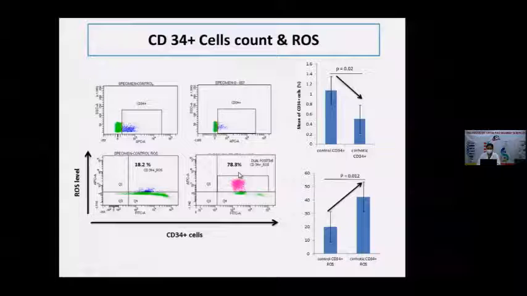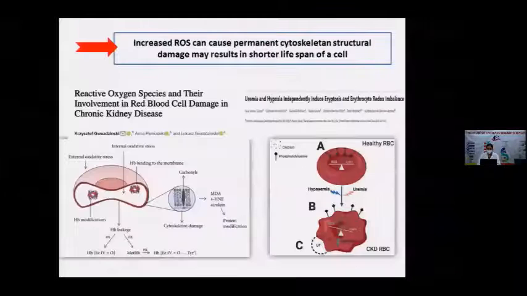Increased ROS can cause permanent cytoskeleton structural damage and may result in a shorter lifespan of a cell. So if there is increased ROS, the lifespan of the RBC will be reduced when it comes into the peripheral blood.